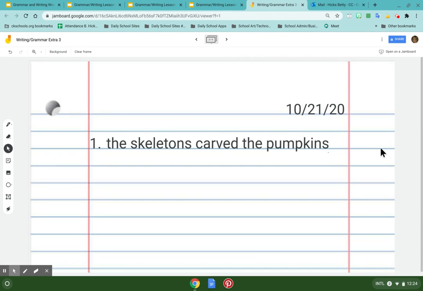We are going to just look at sentences and I'm going to talk about what's not right about them. And then I'm going to talk about the parts of them. Looking at this sentence, the skeletons carved the pumpkins, I see two things automatically not right with them. See if you can see them.